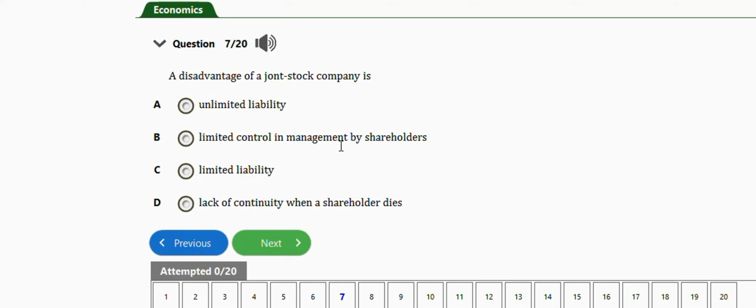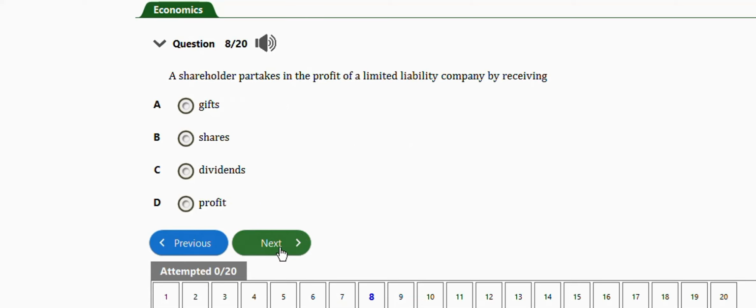The next question I have here is this one. It says a shareholder partakes in the profit of a limited liability company by receiving gift shares, dividends, profits. So guys, the right answer to this question is option C, which is dividends. Alright, take note of this question, very important.